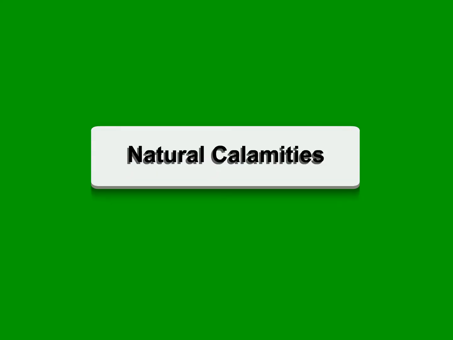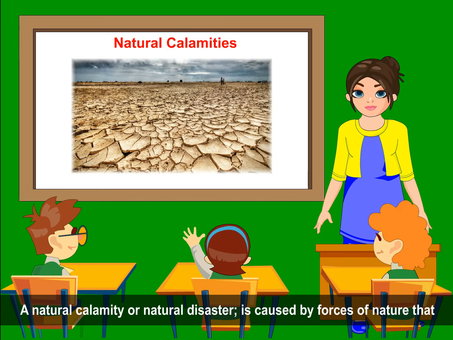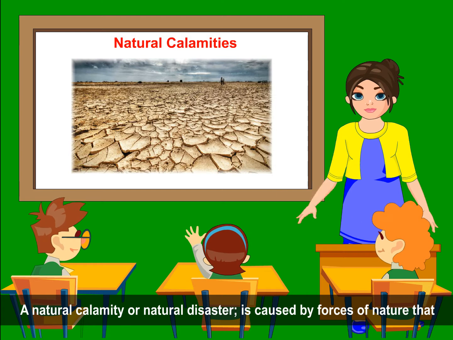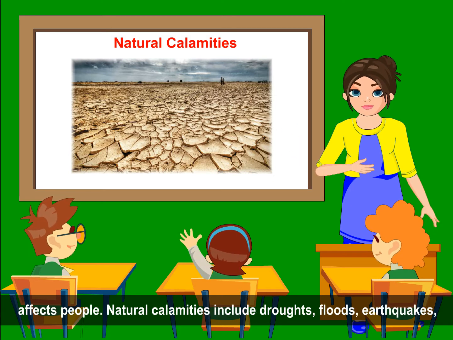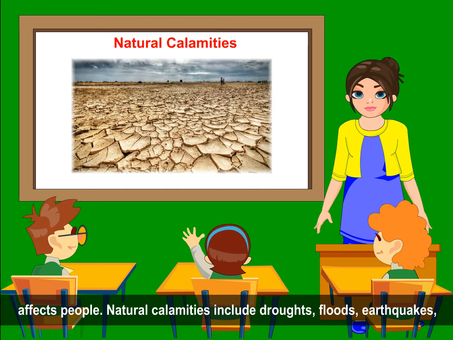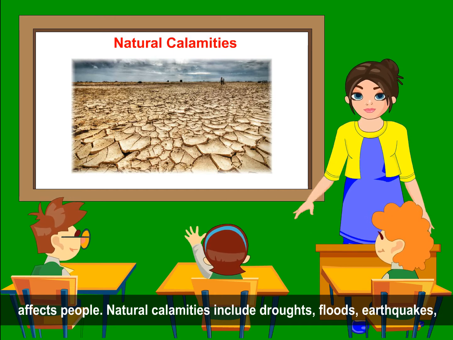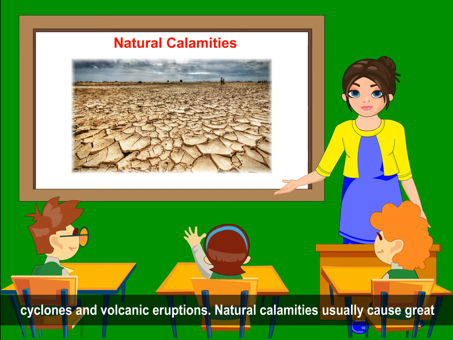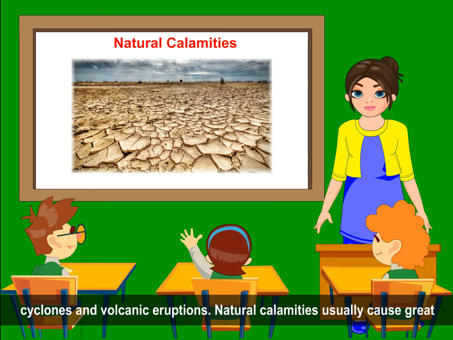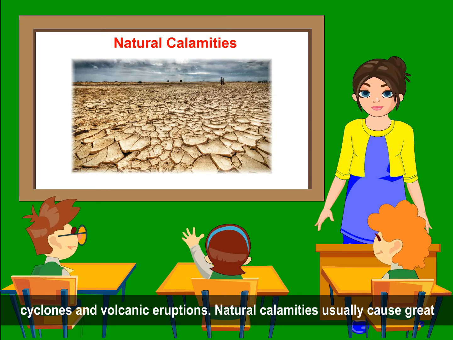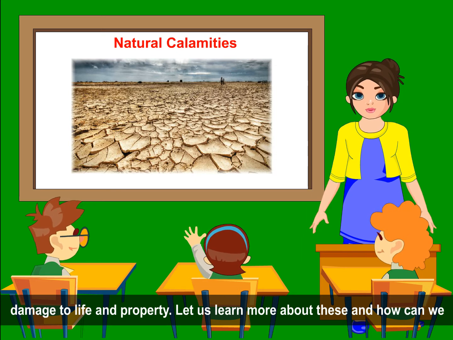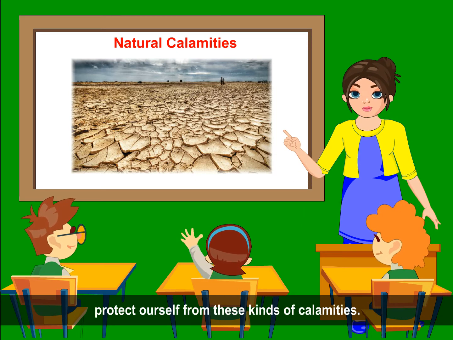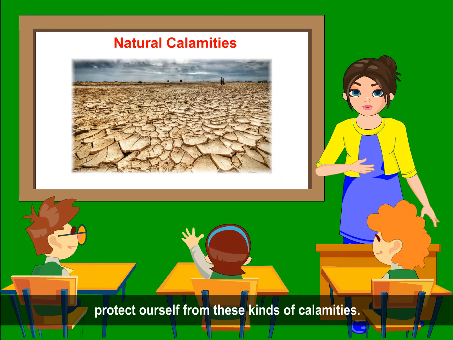Natural calamities. A natural calamity or natural disaster is caused by forces of nature that affects people. Natural calamities include droughts, floods, earthquakes, cyclones, and volcanic eruptions. Natural calamities usually cause great damage to life and property. Let us learn more about these and how we can protect ourselves from these kinds of calamities.